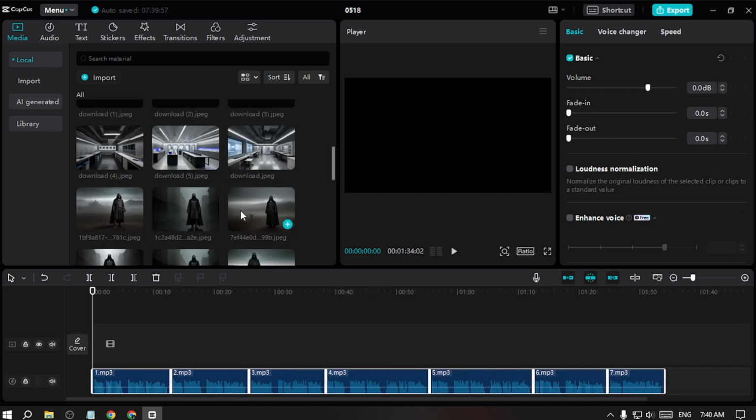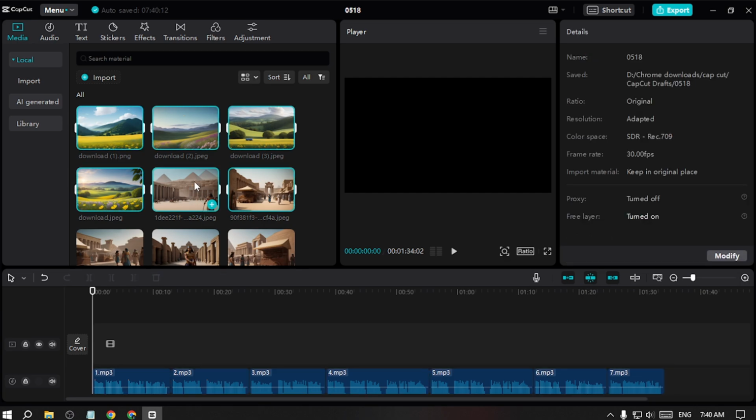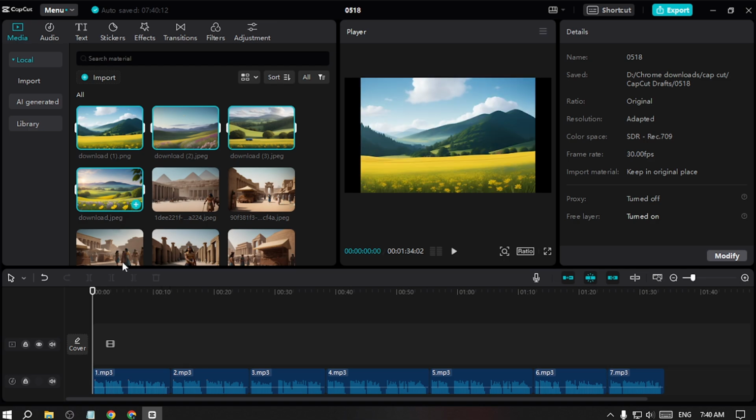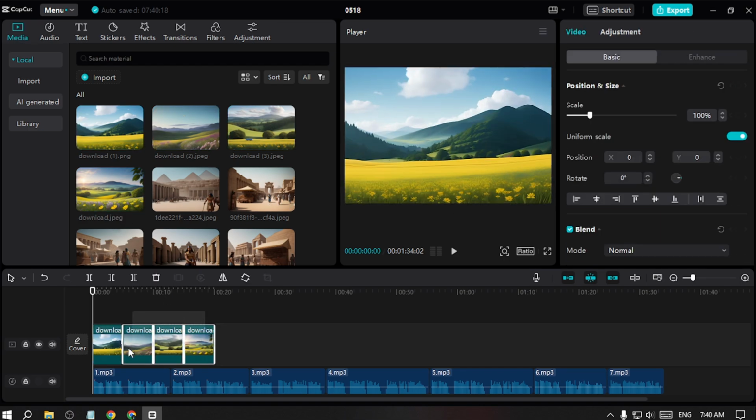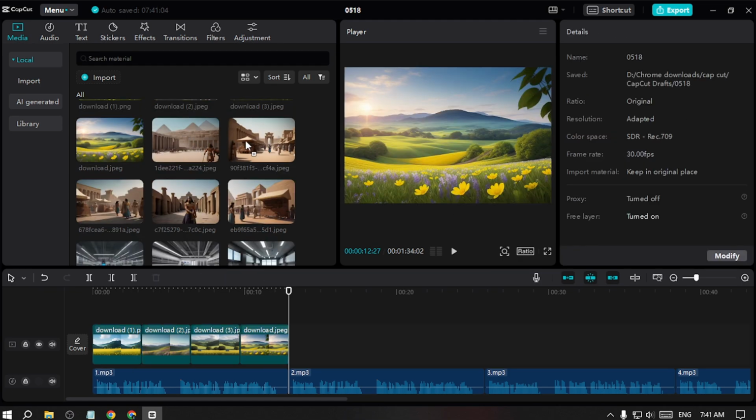Okay, now I have to just set the photos. For the first one, it was this. If I want to deselect this, I'll click here, Control, then click the mouse. That's it. That's how I'll do for the rest of the images. Select everyone, then just Control deselect like this.